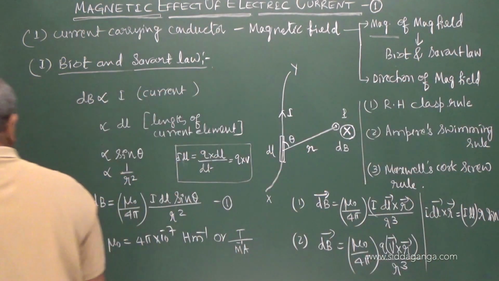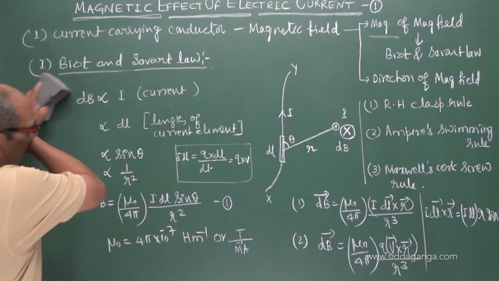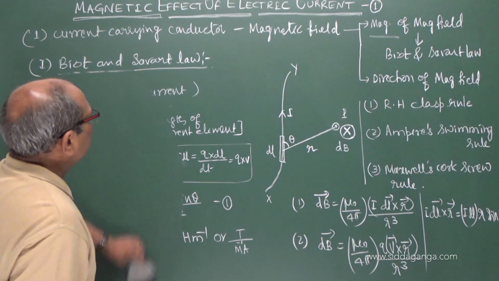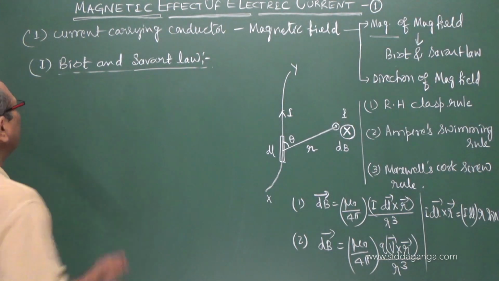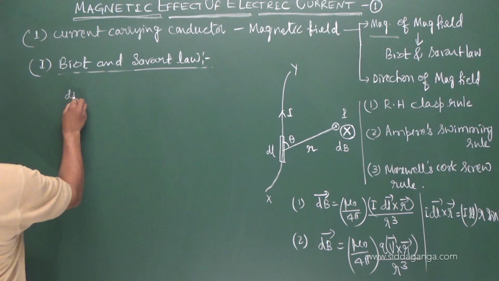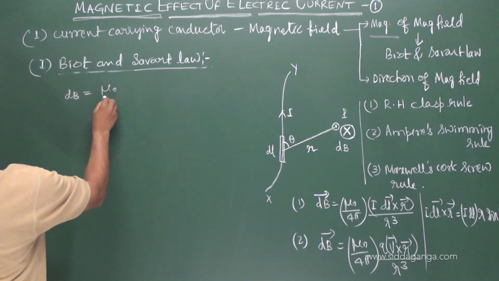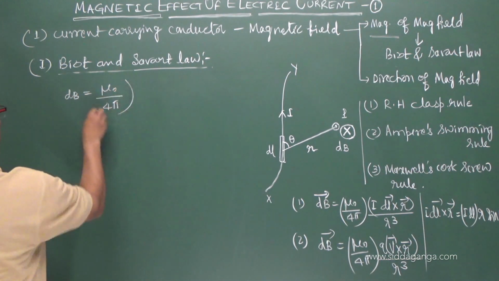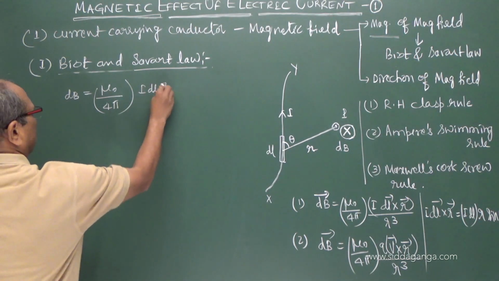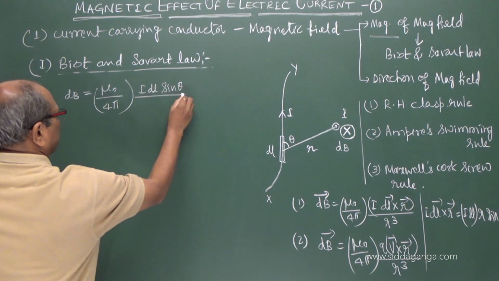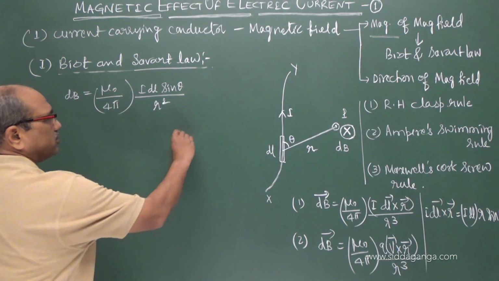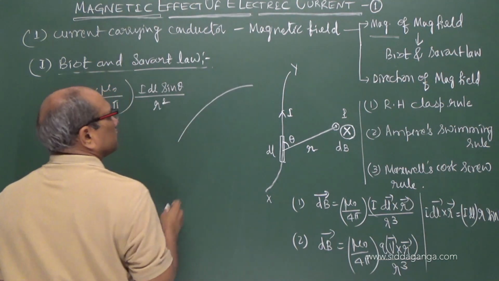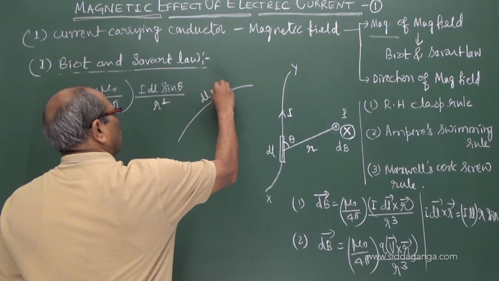So here also we can define ampere, taking this equation. We come to know magnetic field equals mu naught upon 4 pi I dl sin theta by r square. Let us imagine an arc of a circle whose length is 1 meter.